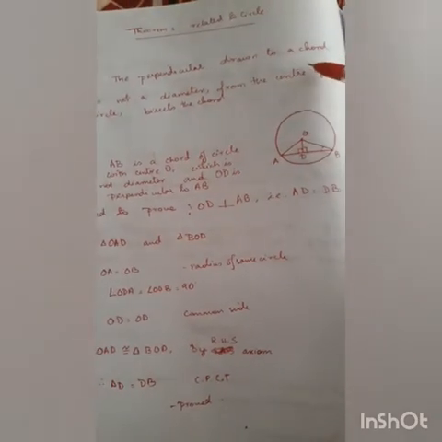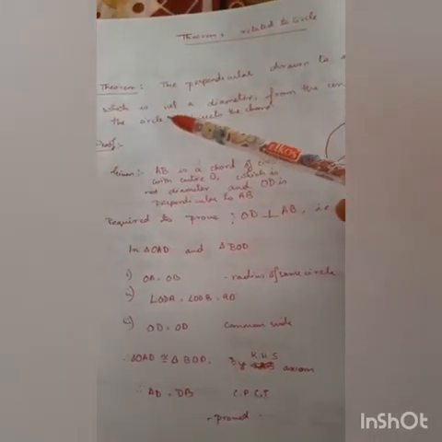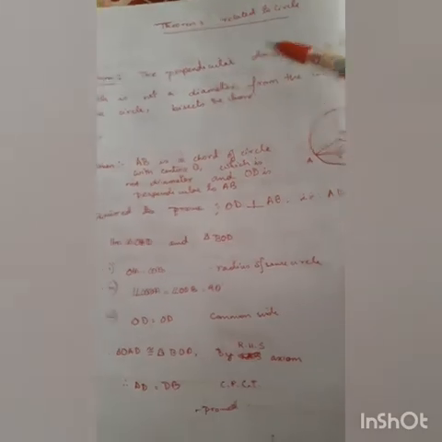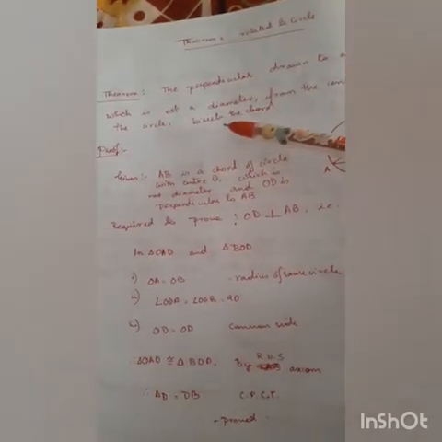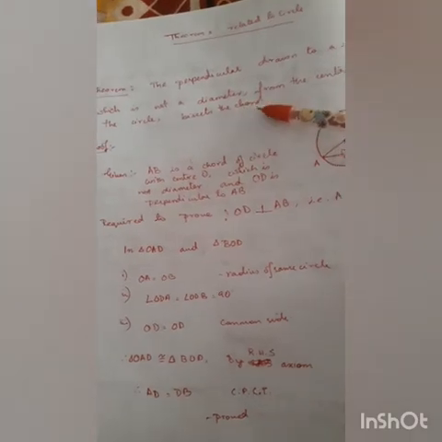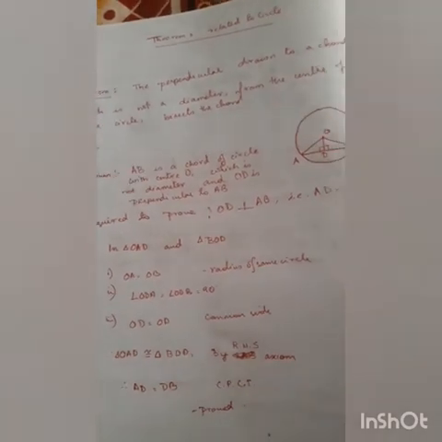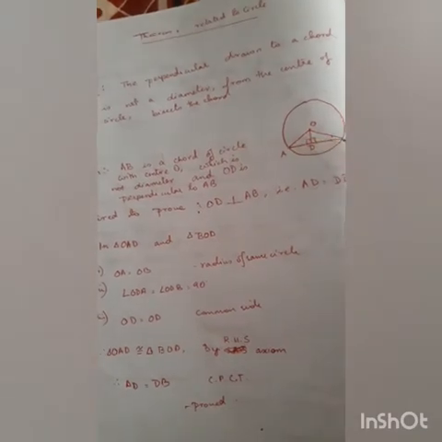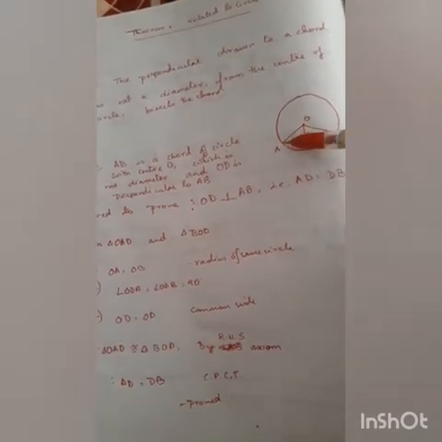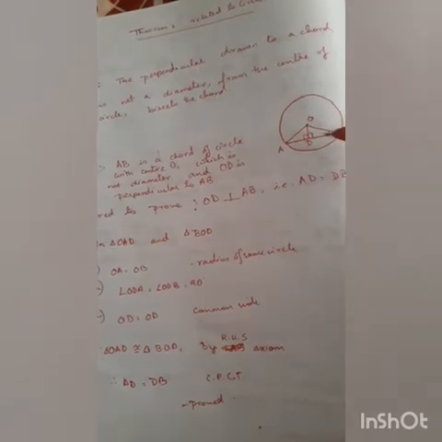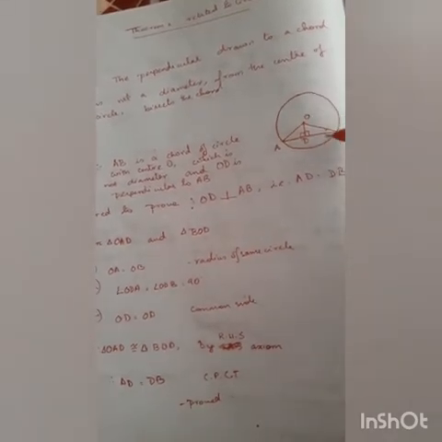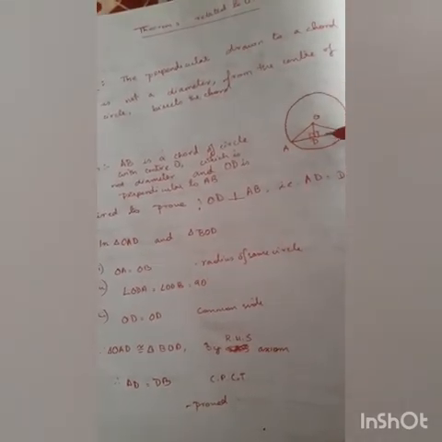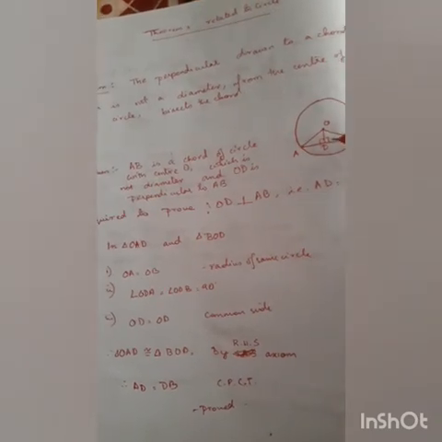The perpendicular drawn to a chord which is not a diameter from the center of the circle bisects the chord. Now, what is a chord, children? Chord is any straight line which is joining the two opposite ends in a circumference of a circle. Now, what is the statement?